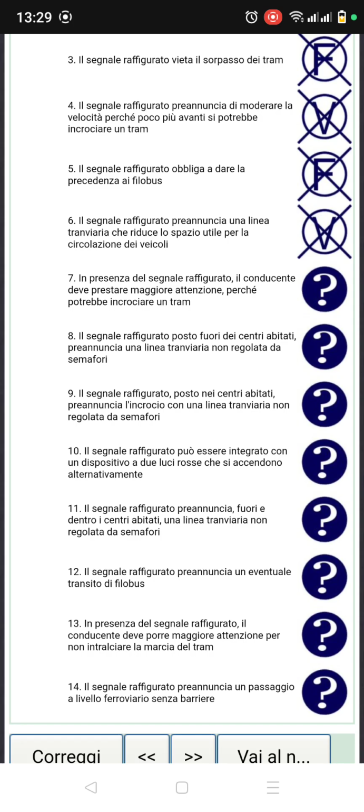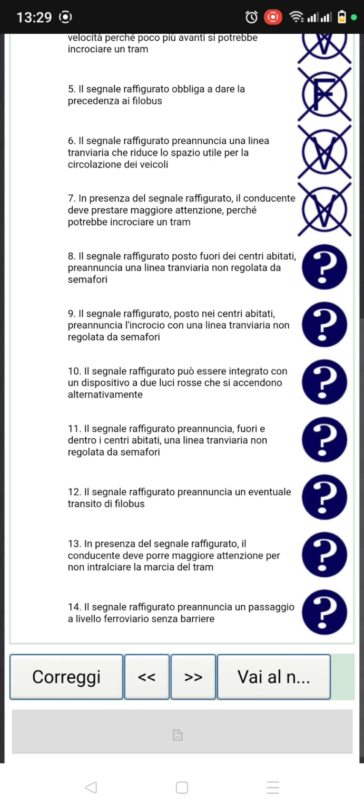Number 7, in presenza del segnale raffigurato, in the presence of this sign figure, il conducente deve prestare maggiore attenzione. So the driver must keep greater attention perché potrebbe incrociare il tram, because we can come across a tram, and it's true. Number 8, il segnale raffigurato, this sign figure posto fuori dai centri abitati, placed outside the city, announces a tram line non regolata da semaforo, that is not regulated by a traffic light.